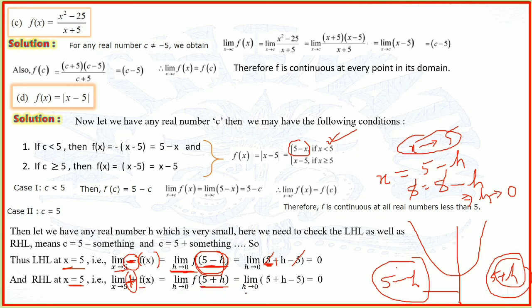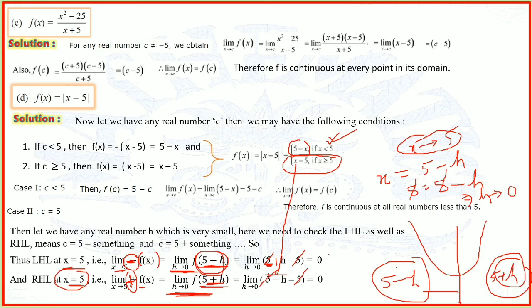Because we are taking the right hand side, x is greater than 5, so the value of the function will be x minus 5. Instead of x we put 5 plus h, and then minus 5 as it is. Then 5 and 5 cancel, limit h tends to 0, so this is also equal to 0.